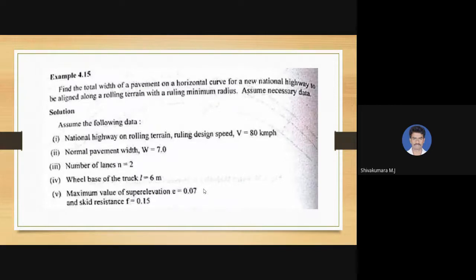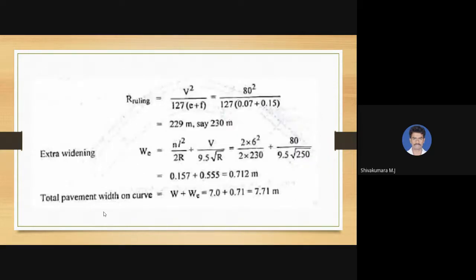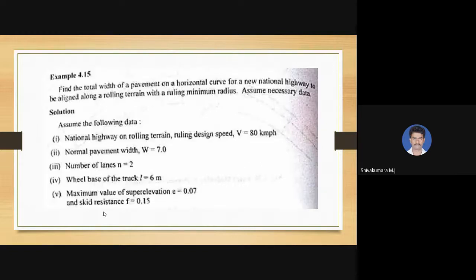Another example on calculation of extra widening of roads: find the total width of pavement on a horizontal curve for a new national highway to be aligned along a rolling terrain with a ruling minimum radius. The data is given: the number of lanes is 2 and width of pavement is 7 meters, the ruling design speed is 80 kilometers per hour, length of wheelbase 6 meters, maximum value of super elevation 7%, and friction or skid resistance is 0.15. Ruling minimum radius is not given over here, we will have to calculate.